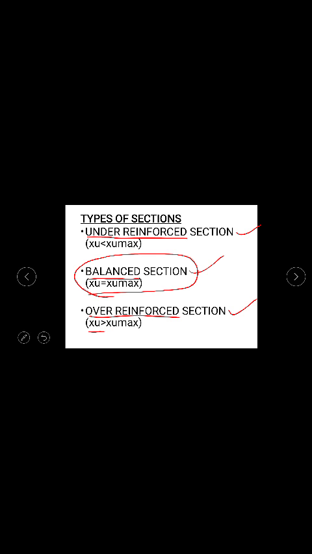So this is about the analysis of singly reinforced beam using limit state method. This is part 1, and you will be seeing the next part of calculation of moment of resistance by considering these sections in the next lecture.